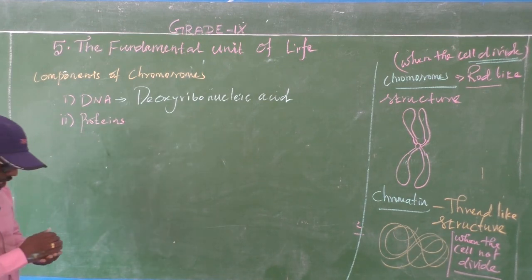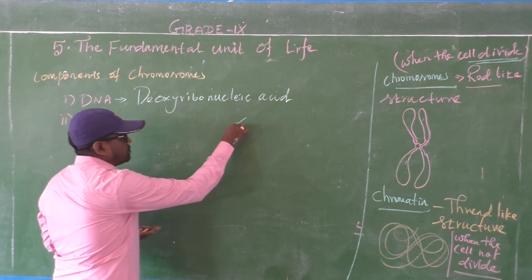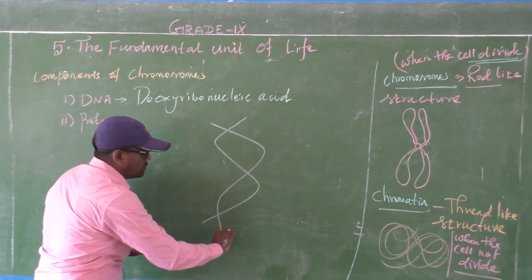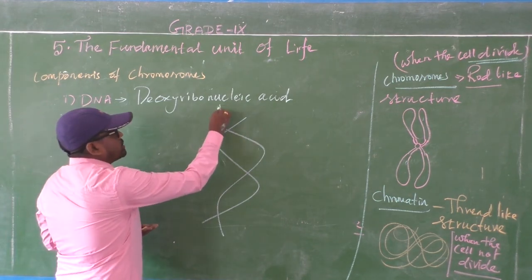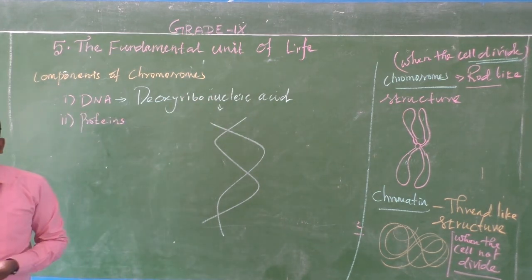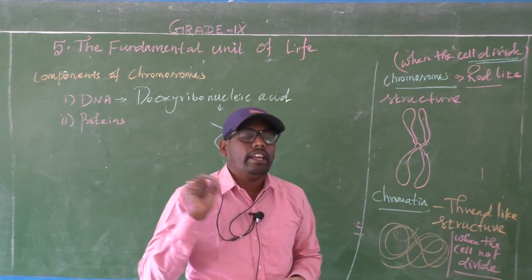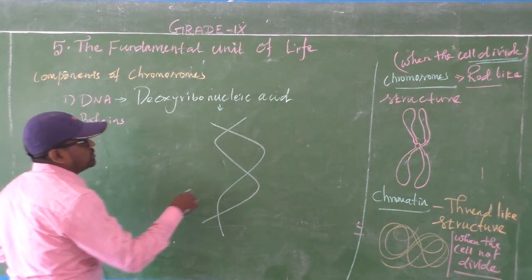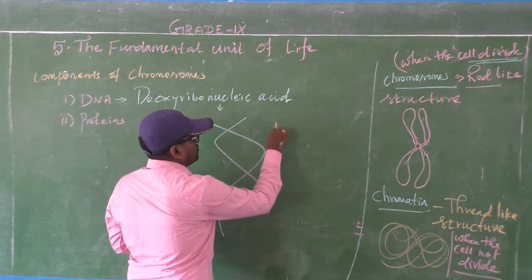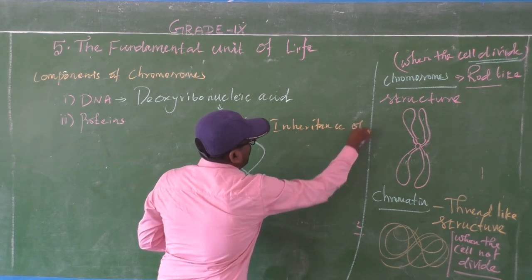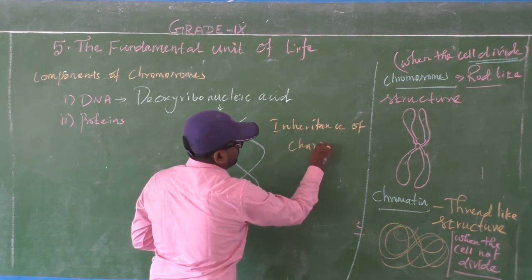Okay, now the structure of the DNA. This is a DNA structure. And the DNA is also responsible for the inheritance of characters.